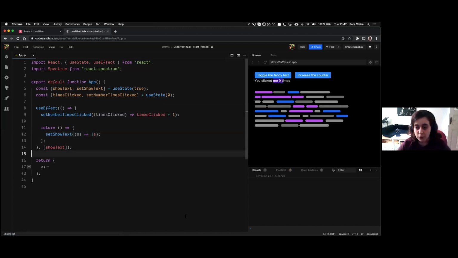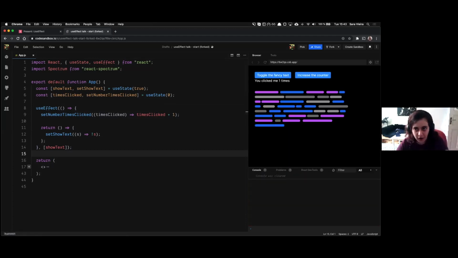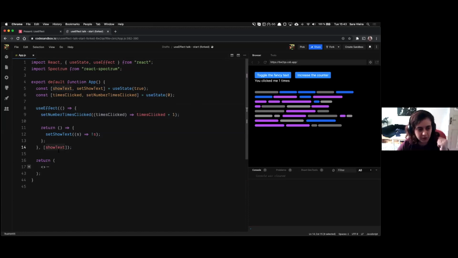So this function will run forever. If I toggle the fancy text, it runs forever. Let's try to understand why this is happening, because this is not a bug in any way. This makes perfect sense. I mean, kinda, but okay. So what I'm doing here is, if the show text changes, if I click this, let me reload it again so I don't break CodeSandbox. When the show text changes, or at the start, run set number of times clicked plus 1. But when you unmount, actually change the text back.